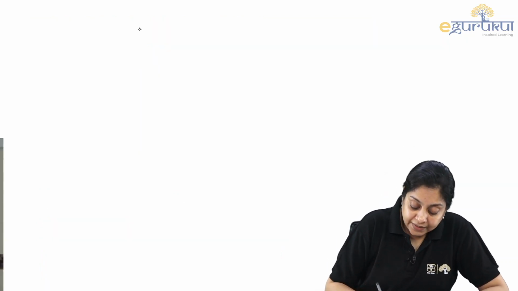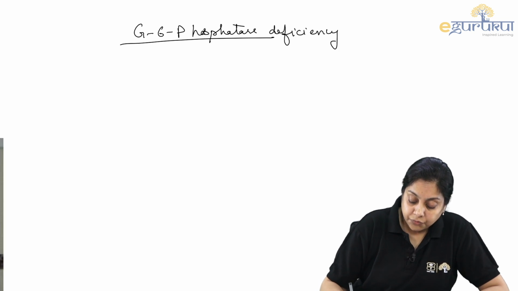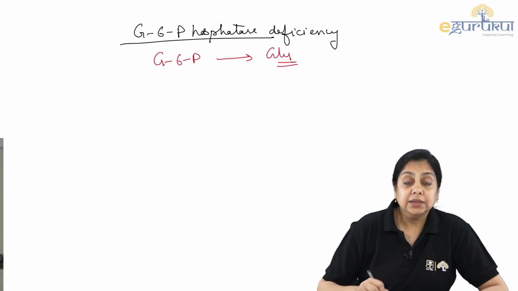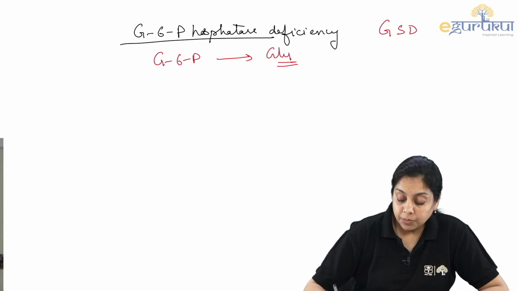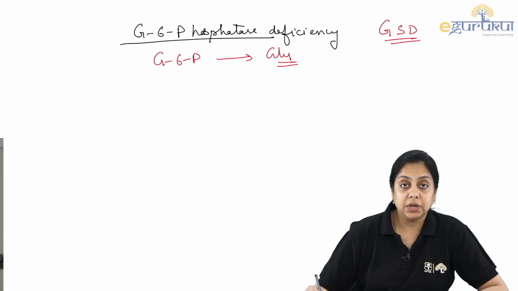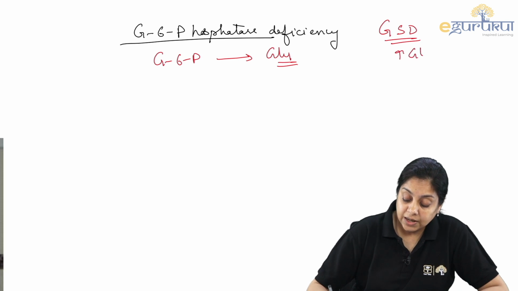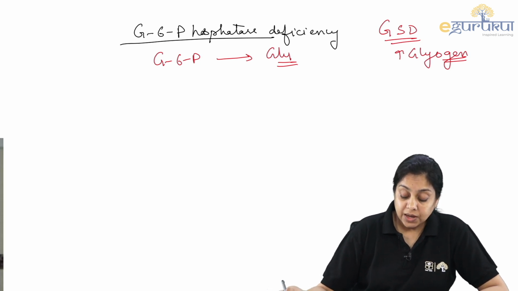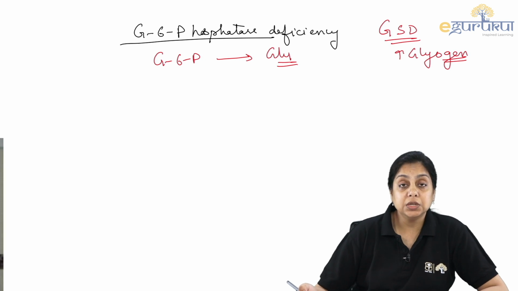I want to discuss one more topic before I finish this, that is glucose 6-phosphatase deficiency. First of all, where do we see this enzyme? This enzyme converts glucose 6-phosphate into glucose. Am I right? And which topic are we talking about? Glycogen storage disorders, right? And in the question you will see there are elevated levels of glycogen, or glycogen is being accumulated, right?